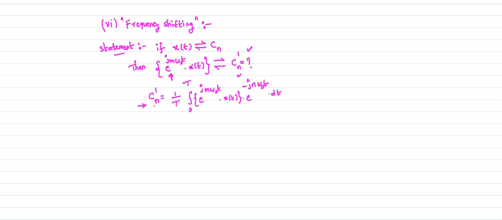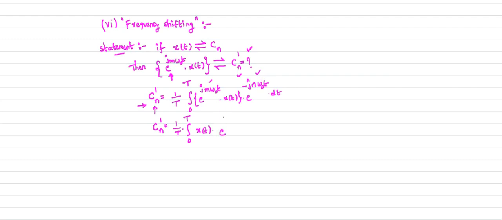Next, to write this Cn dash in the standard form, I want to compare it with the standard form. Here we have x of t and e power j m omega naught t, and here e power minus j n omega naught t.